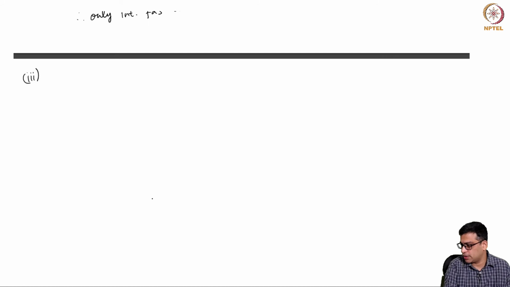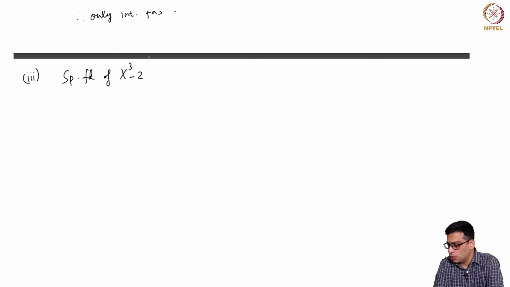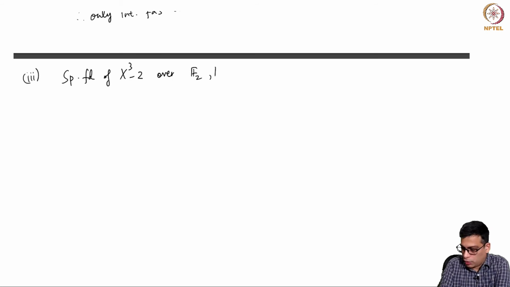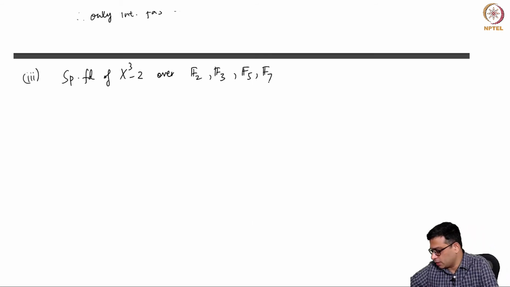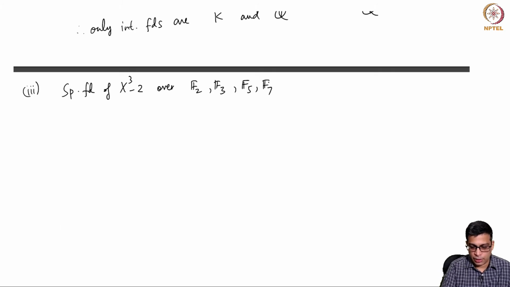Let's see the splitting field of x cubed minus 2 over F2, F3, F5, F7. I think I have written these 4 things, so I'm going to take 4 fields and look at all of them.